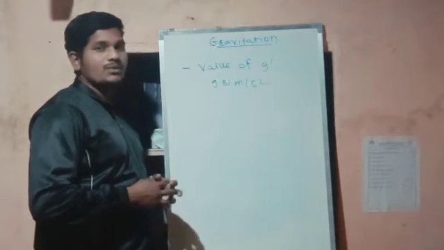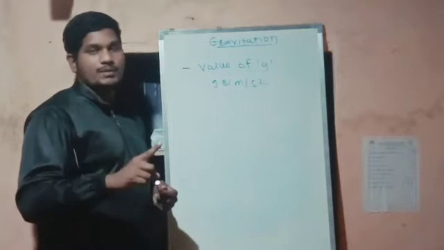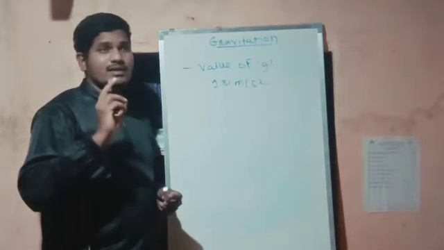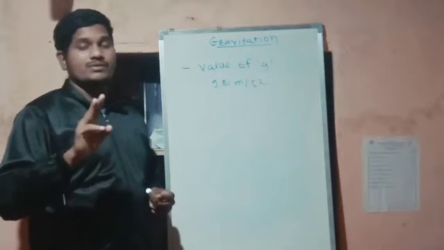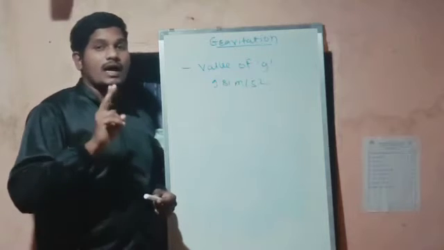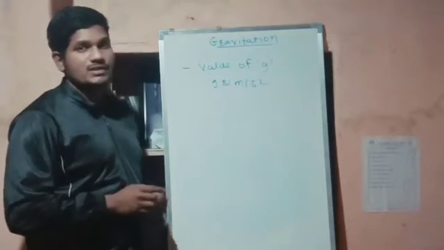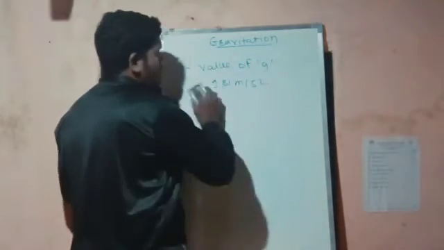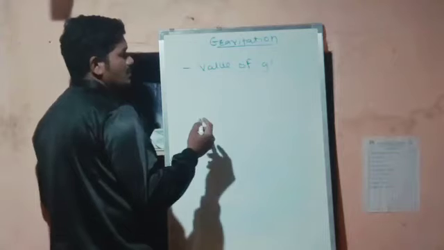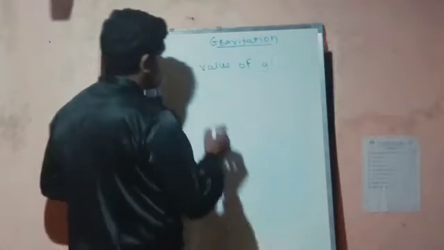After that we learned how the value of g varies at the surface of the earth, at some height, and at depth. So we have seen three cases, and we will make a revision of them one more time. First of all, we will discuss the value of g on the surface of the earth.